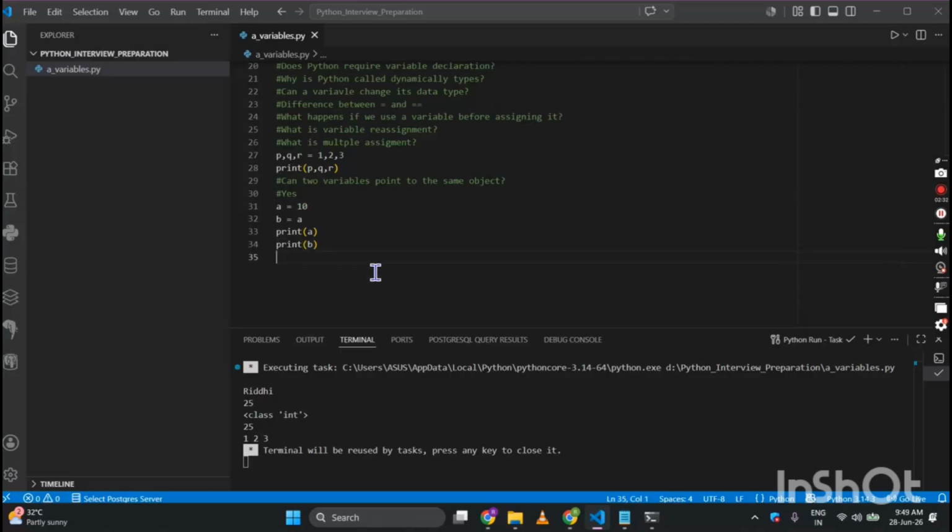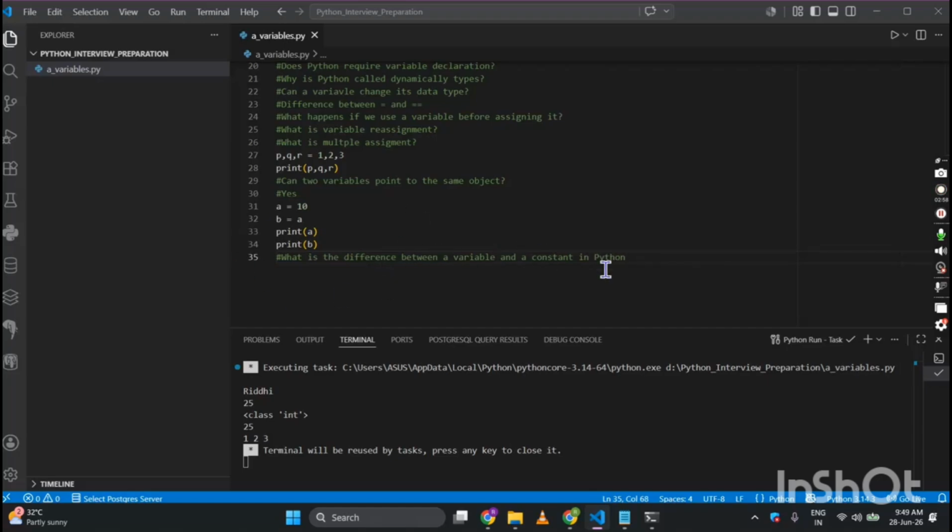Now the last but not the least, a very basic question, but most of you make the mistake. What is the difference between a variable and a constant in Python? So what is the difference?